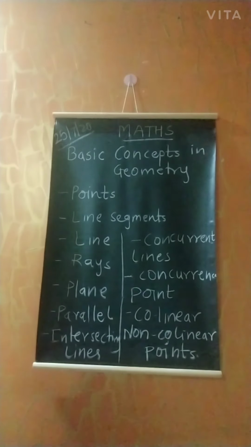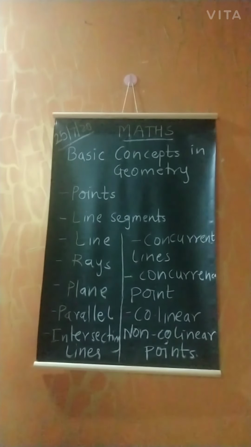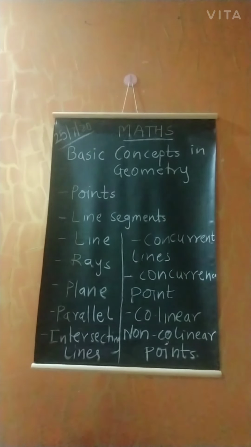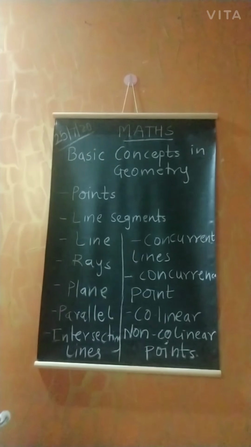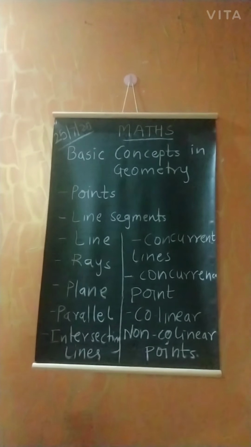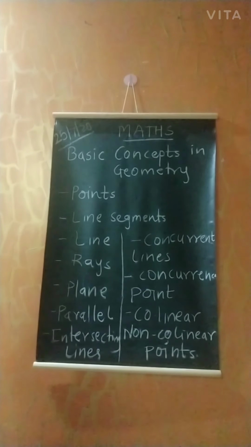As I told you, ray name cannot be given in both ways. The point at which the ray starts is called the origin. The arrowhead which we are putting on the ray shows that it can be extended without any limit.